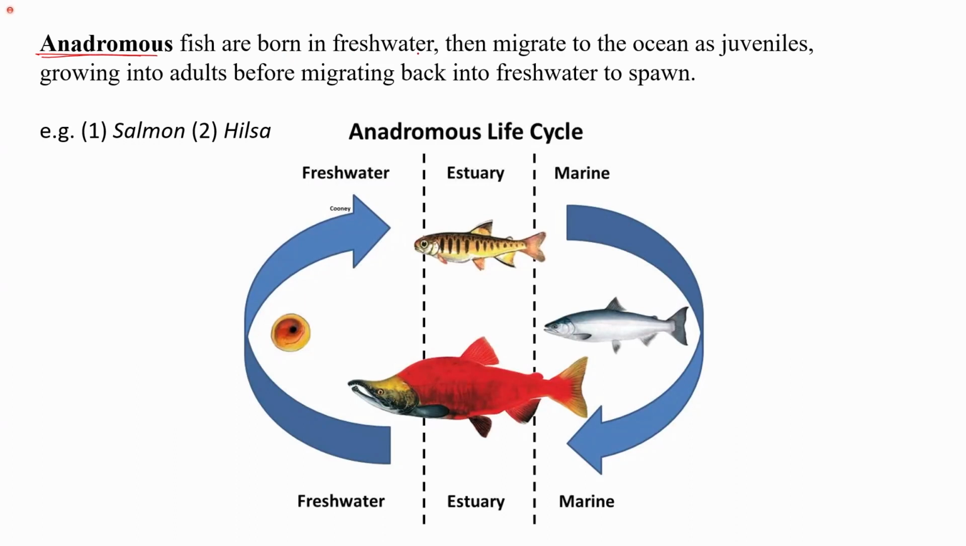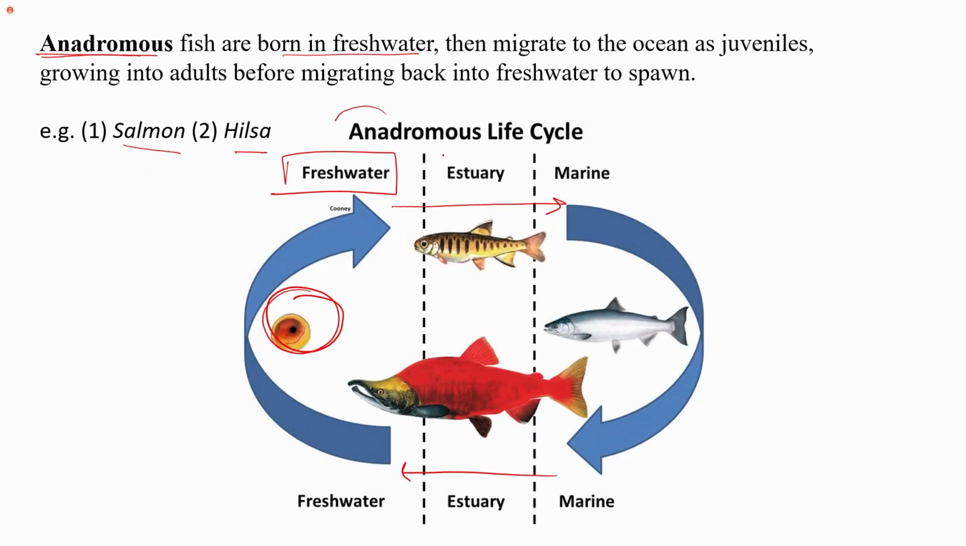The next type of migration is the anadromous migration, which is the reverse of the catadromous, where the fish are born in the fresh water. So the life cycle starts in the fresh water, then they move to the marine water as an adult, as in juvenile, growing into the adults, and they finally move from marine to fresh water again to spawn. For example, salmon and hilsa.